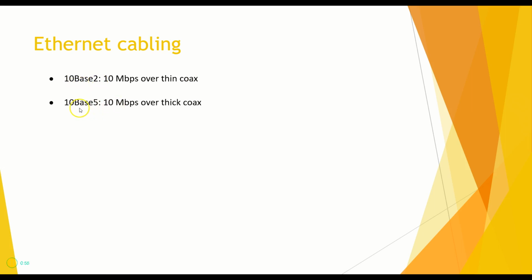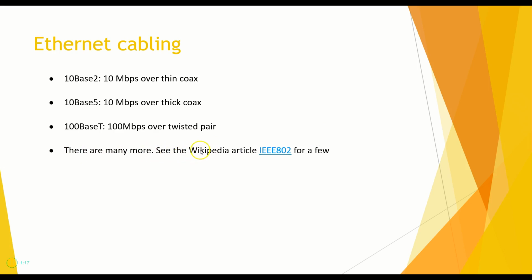You might see this one, 10 base 5, which is 10 megabits per second over thick coax cable. The 5 stands for thick coax cable. Here's a common one. You might see something like 100 base T, 100 megabits per second over twisted pair. Now there are many, many others of these, so you might want to take a look at them. You can just go to Wikipedia and look up IEEE 802 for a few of them. And I will also put this link in the description of the video.